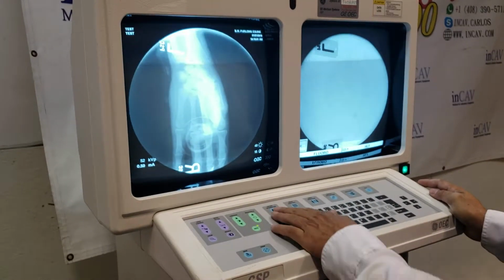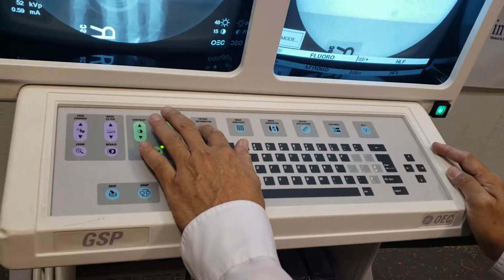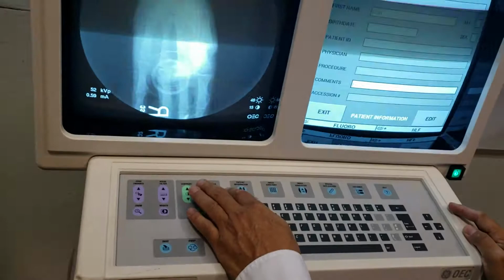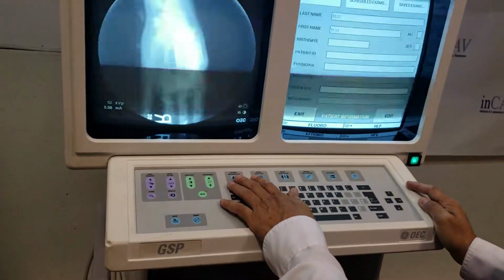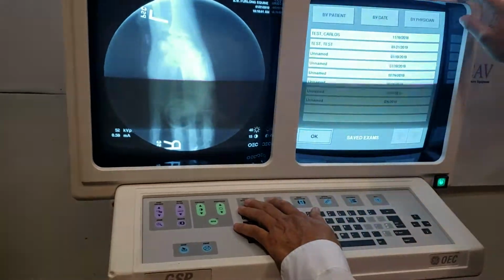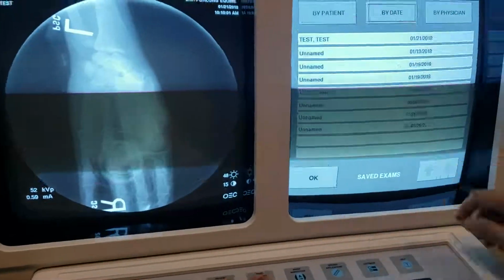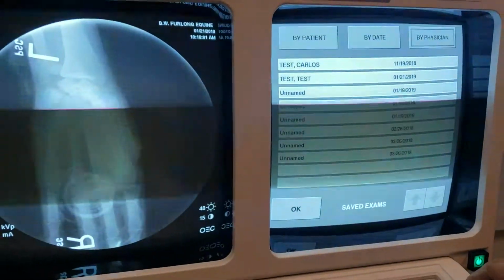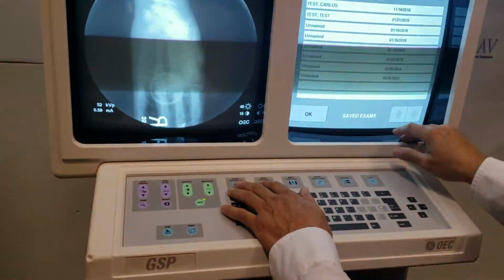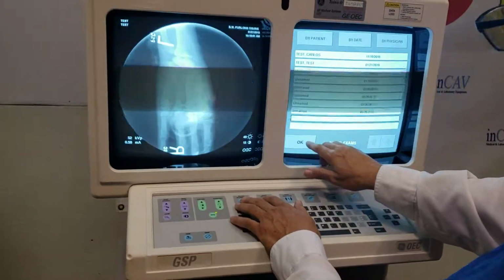This version, you can right-click the whole screen, the whole keyboard. So this is to put the patient information. You can also save exams in the past by patient, or by date, or by doctor, by physician. All the saved examinations, basically to see the history.